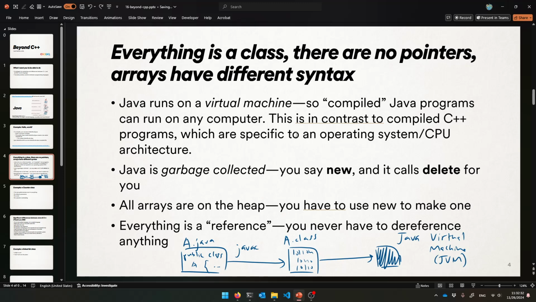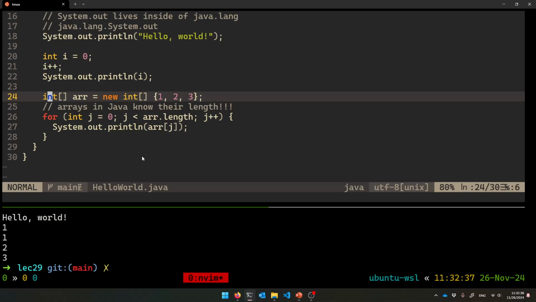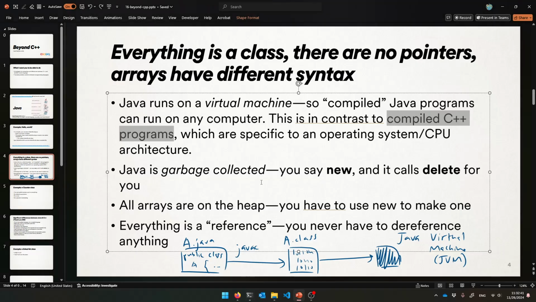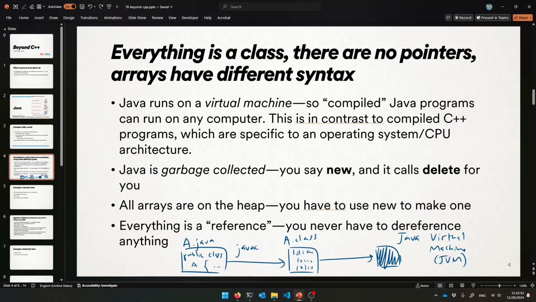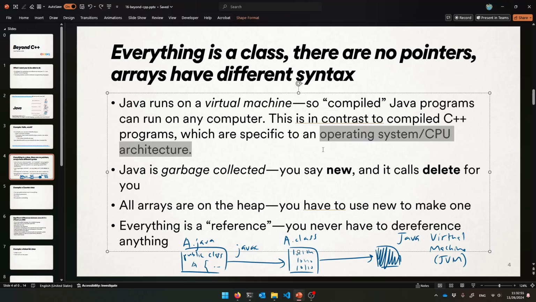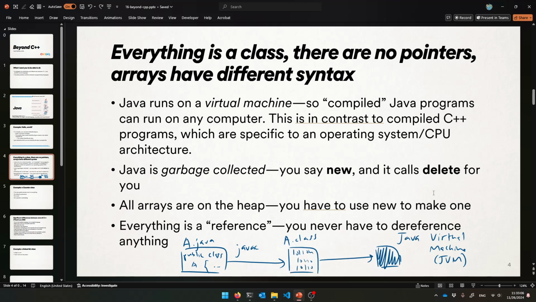It works everywhere. That's very, very different to compiled C++ programs, because when I compile a C++ program on my terminal, this is a Linux terminal, I can run it immediately only on 64-bit Intel Linux, okay? Those are paired to an operating system and CPU architecture combo, and you can't get around that. But you don't need g++ installed to give this to somebody on that same architecture, if that makes sense. Okay, so that's the contrast between Java and C++. They chose this way. You have to install Java anywhere, but you only have to compile the thing once. Okay, so there's that.